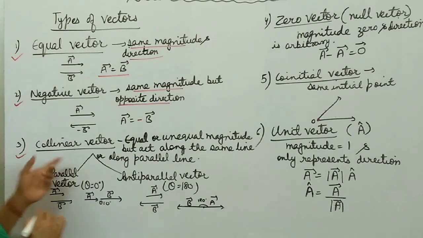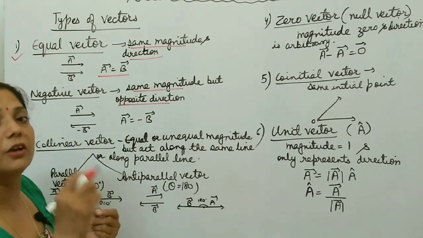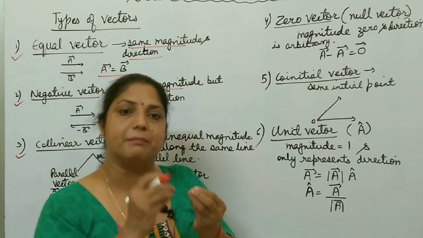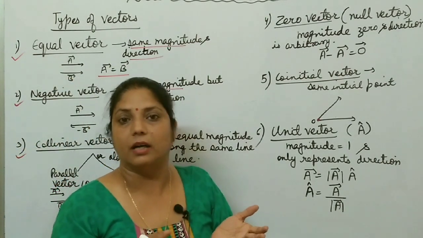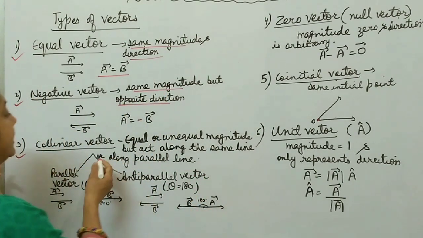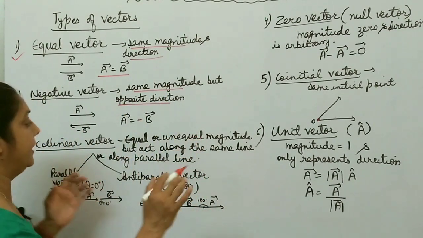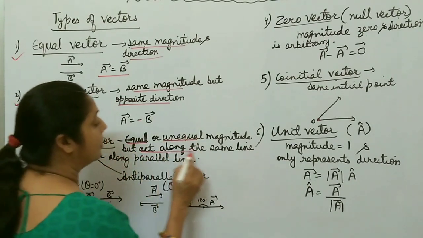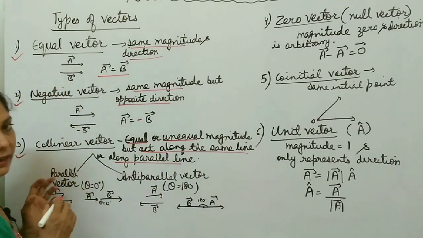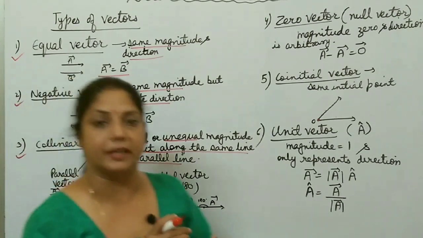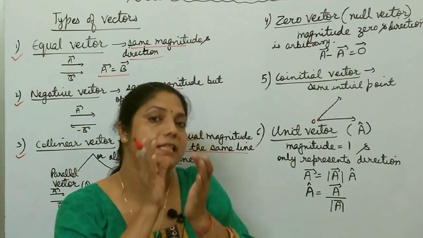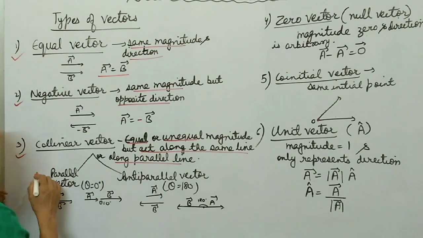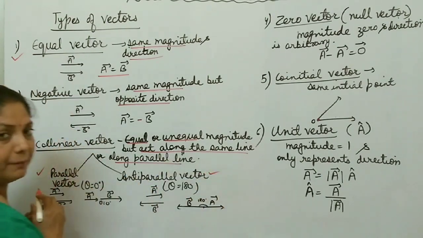Then collinear vectors. Collinear, linear means along the same straight line. If there are two or more vectors, either their magnitudes are the same or unequal, right? But if the two vectors act along the same line, or along a parallel line, then those vectors are collinear vectors. So collinear vectors may be parallel vector or anti-parallel vector.